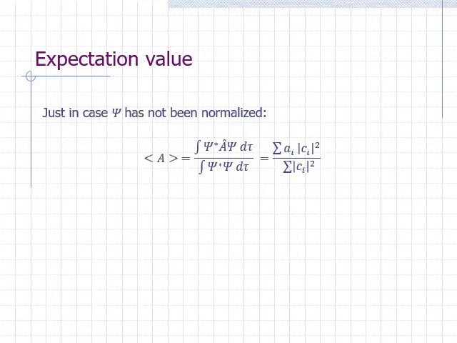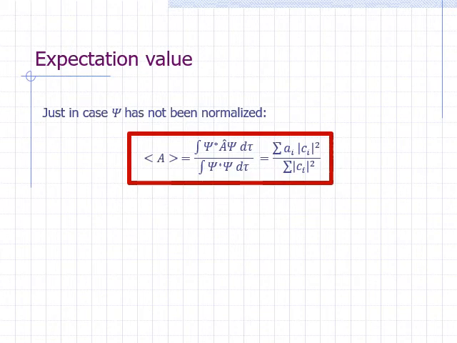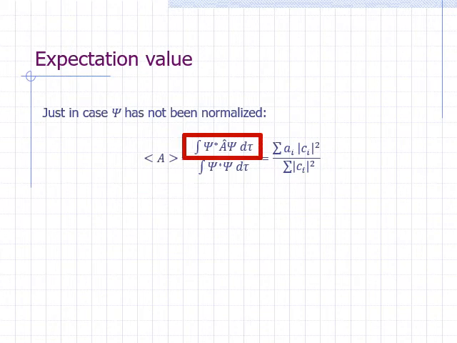In a lot of textbooks, you may find the formula for the expectation value written like this. The formula that we wrote earlier is divided by the integral of psi star psi over all space. This just anticipates the possibility that the expression for psi hasn't been normalized. In this case, you can think of the squares of the absolute values of the coefficients as relative probabilities. If each of these relative probabilities is divided by their sum, then you get the actual probabilities. Note that if psi is normalized, then the denominators here will be equal to 1.